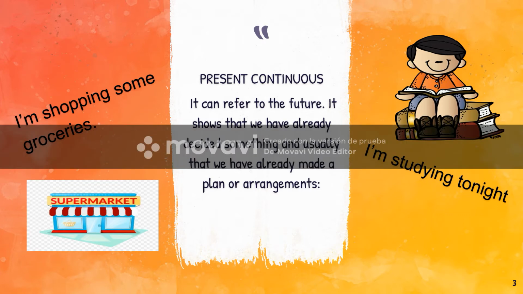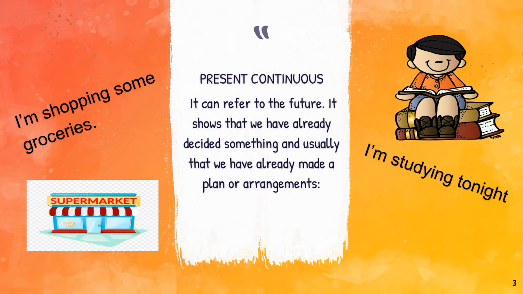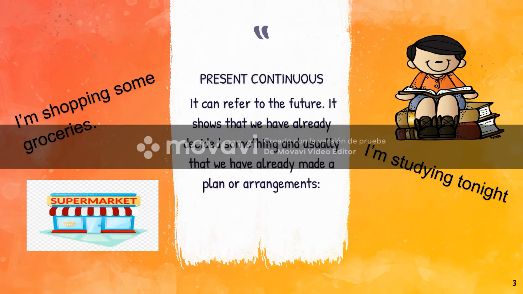So, for example, if you ask me, Miss Bertha, what are you going to do next weekend? I can answer, I'm shopping some groceries. Or if somebody asks you, what are you going to do later? You might answer, since you are a very nice student, I'm studying tonight.